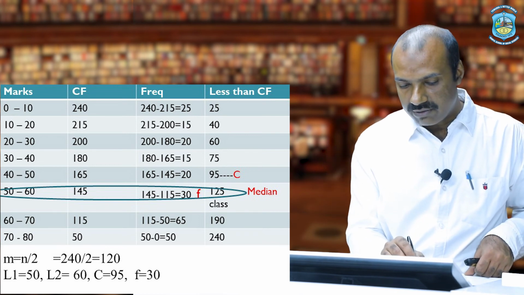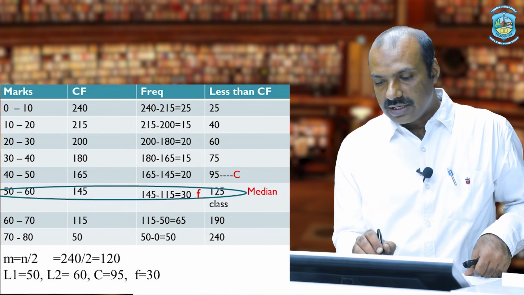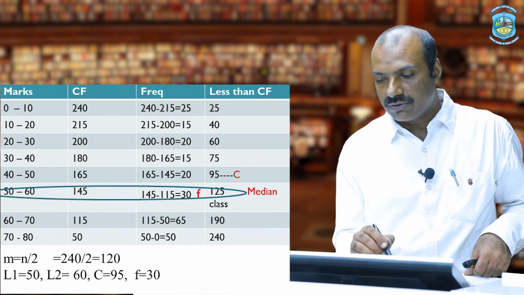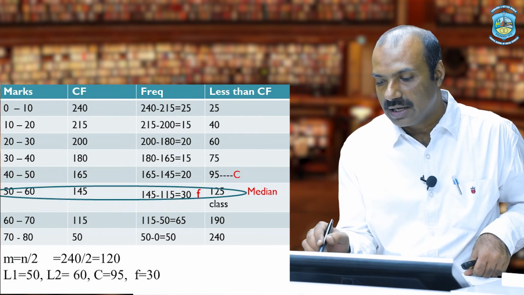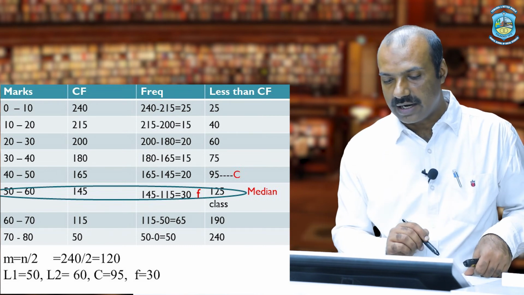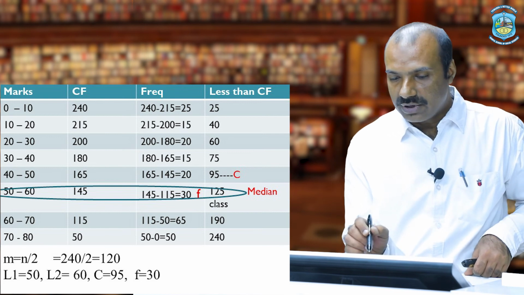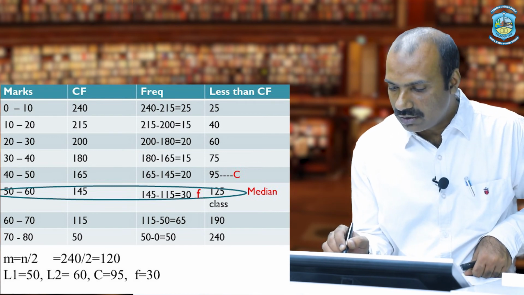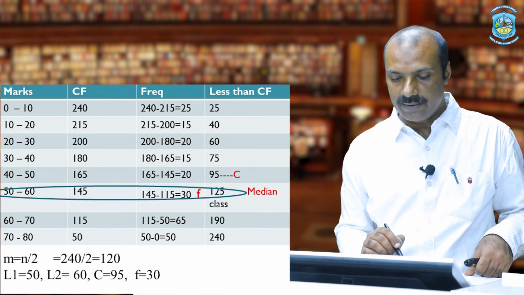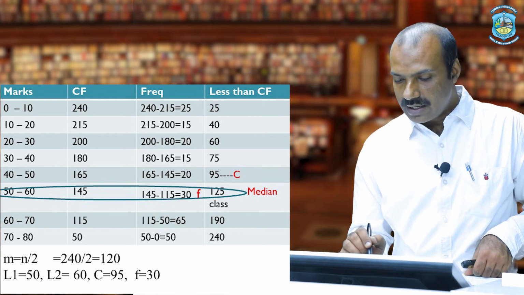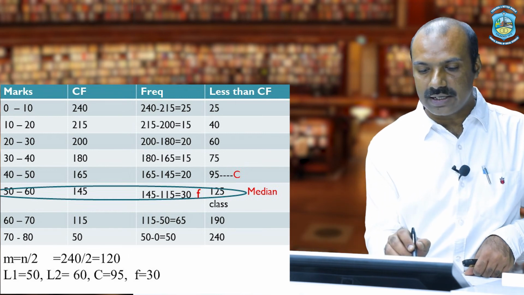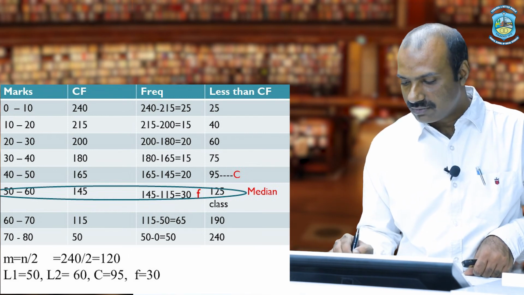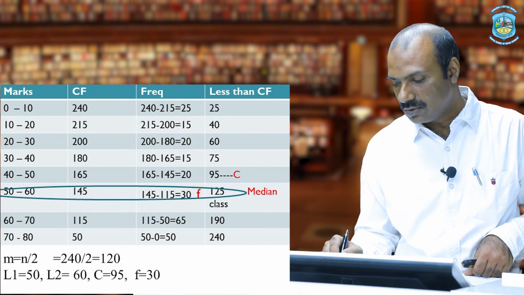CF is the cumulative frequency of the preceding class, since 50 to 60 is my median class, so the preceding cumulative frequency is 95. F is the frequency of the same class, which we have just calculated, that is 30. I is L2 minus L1, that is 60 minus 50, so I is equal to 10.